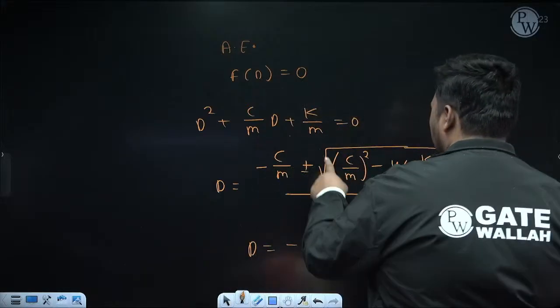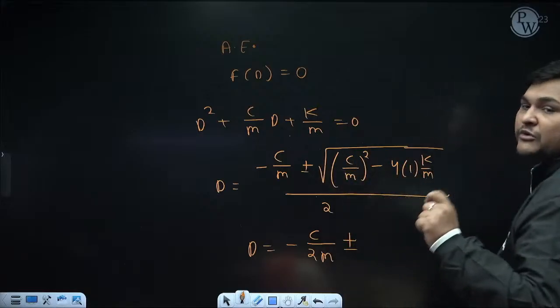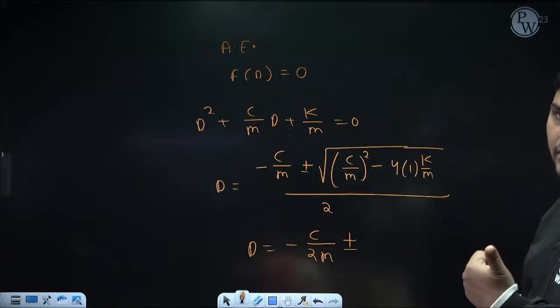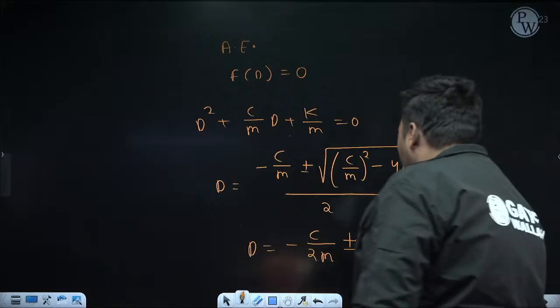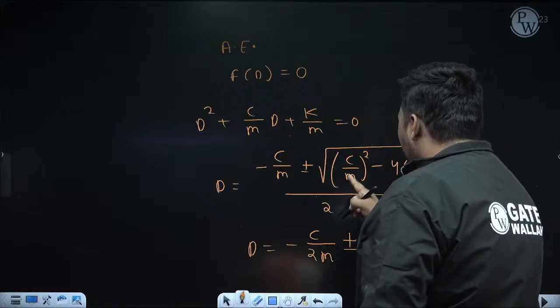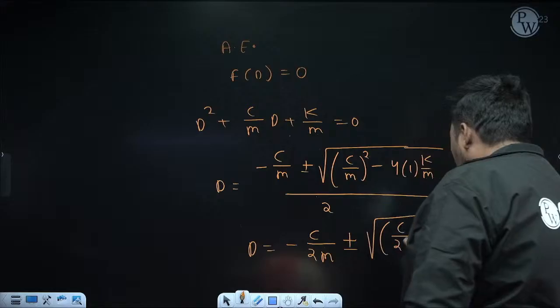Now I am bringing this to the upper side, so it will become minus c upon 2m plus minus. Now here 1 by 2 will come. If we bring 1 by 2 inside the root, it will be 1 by 2 whole square, because root of 1 by 2 whole square is 1 by 2. So inside the root it will be 1 by 2 whole square. Here square is already coming, so I am writing c by 2m because it is 1 by 2 square.